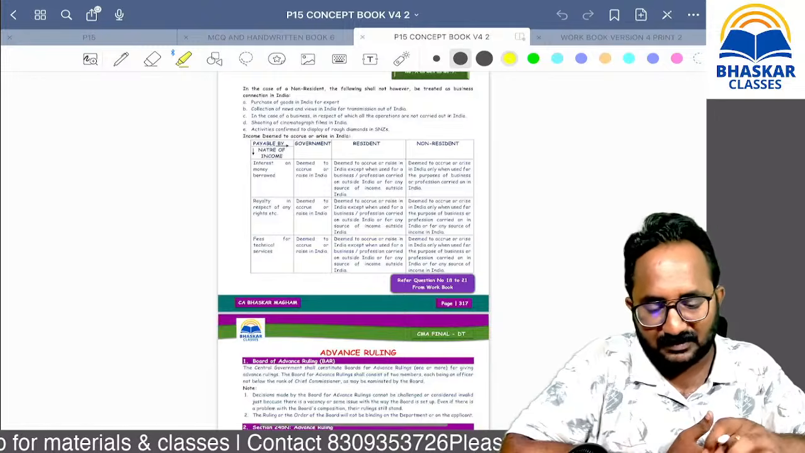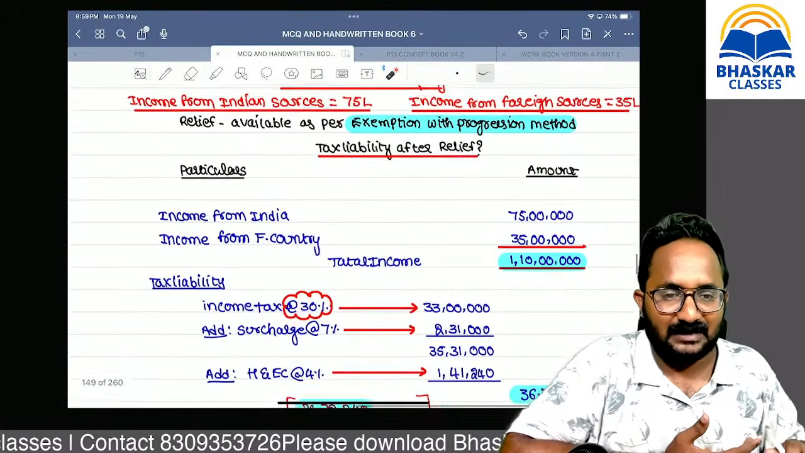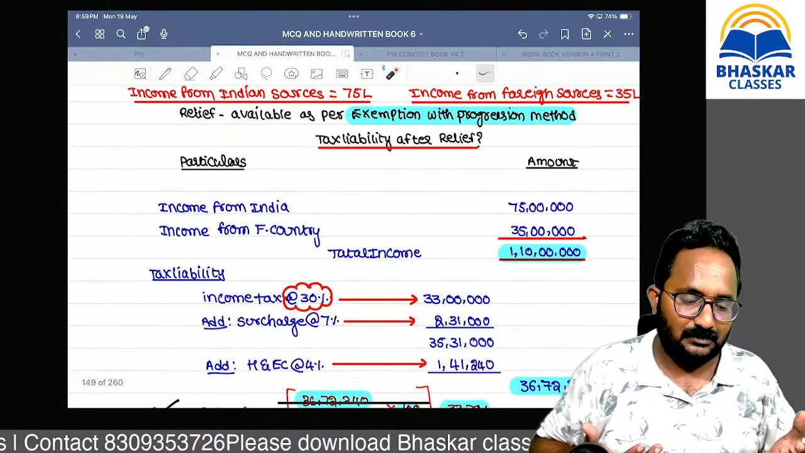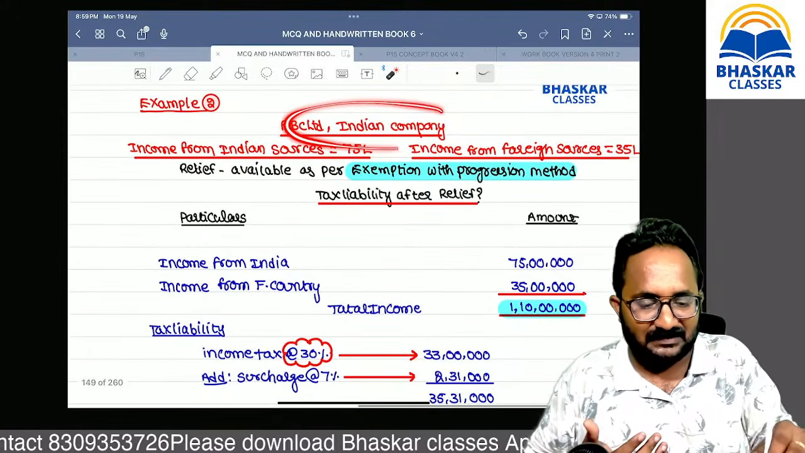Please listen to the concepts in a clear manner. For a company, that is a 30% tax rate, not a slab rate. Companies are not SSE, please.